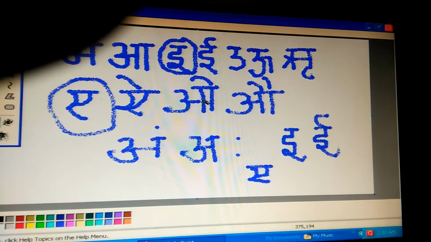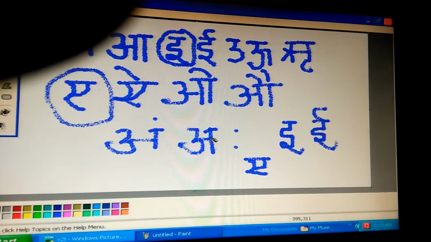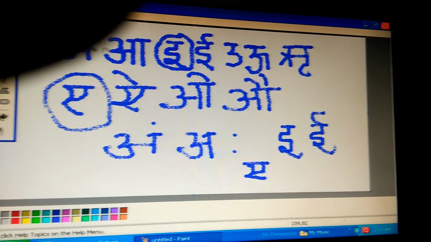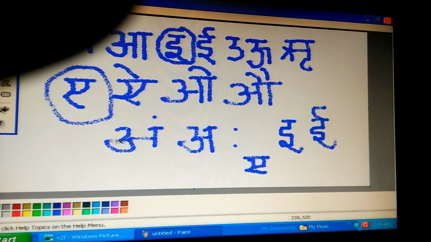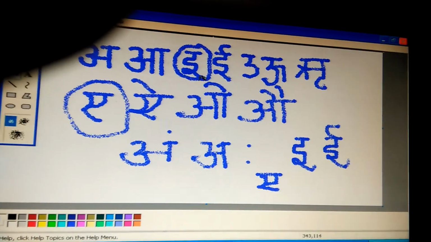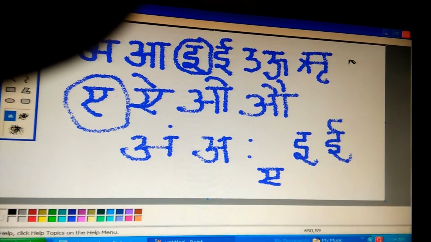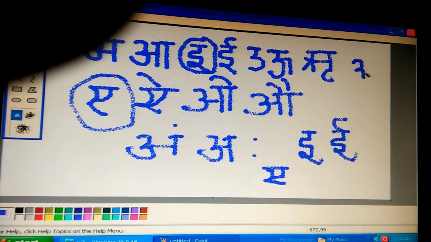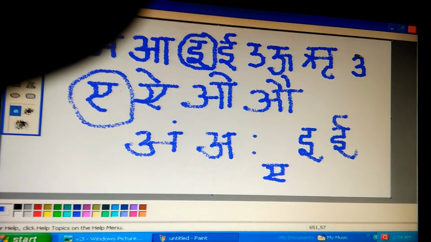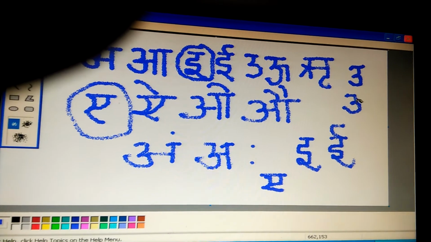And these are common. This one is all common. The difference is E and U. U you can write like this.